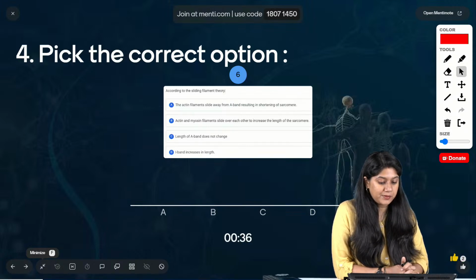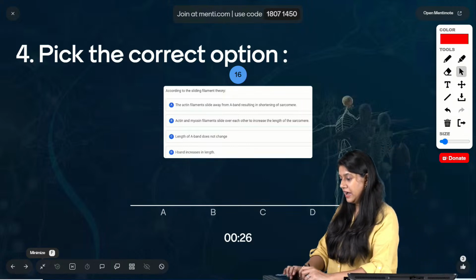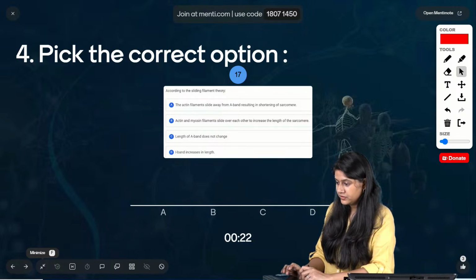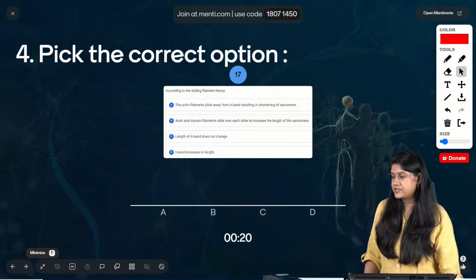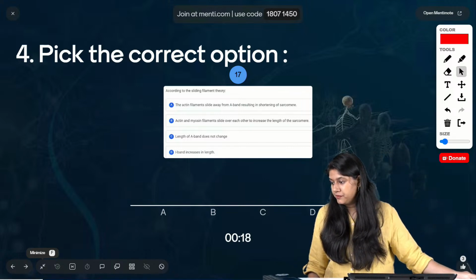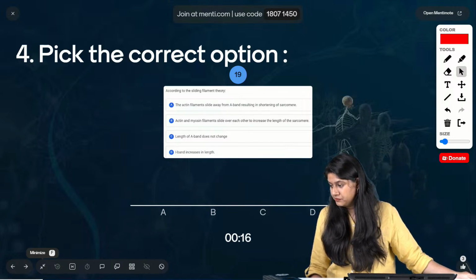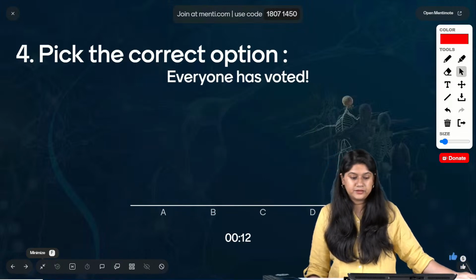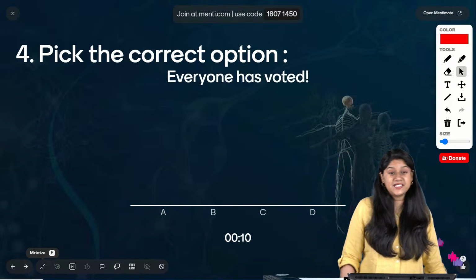Actin and myosin filaments slide over each other to increase the length of the sarcomere. The length of the A band does not change, and the I band increases in length. It's an easy question, everyone.